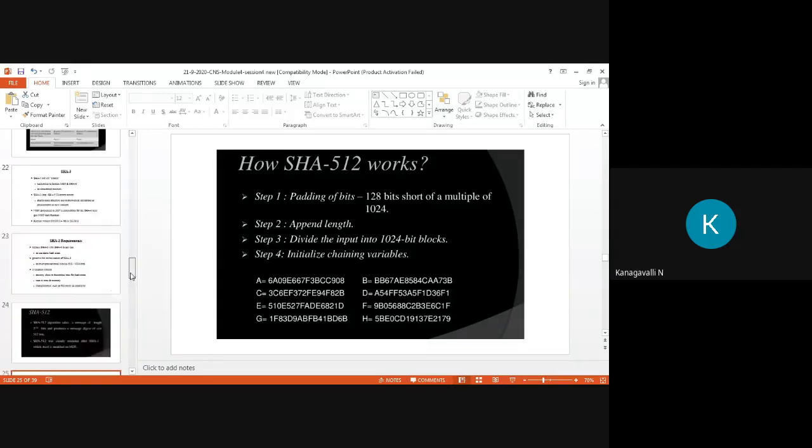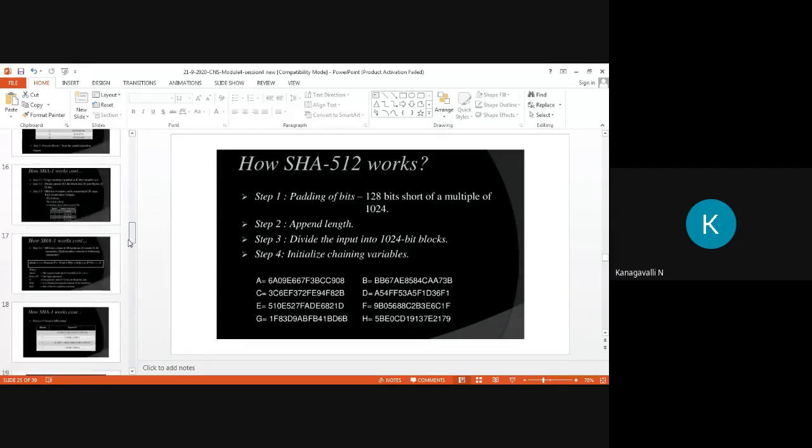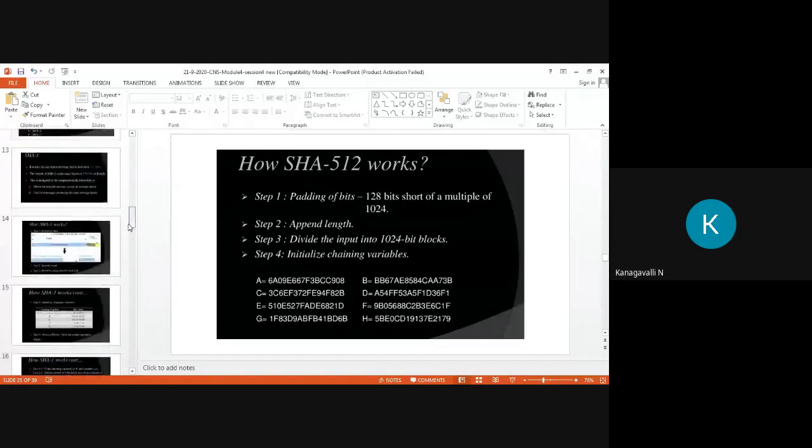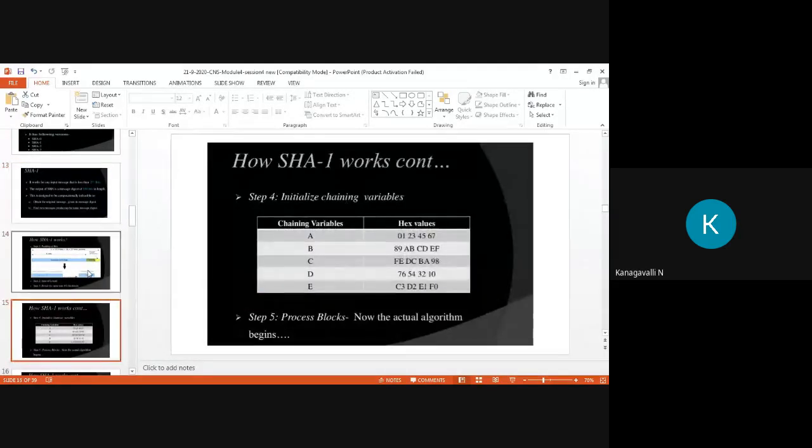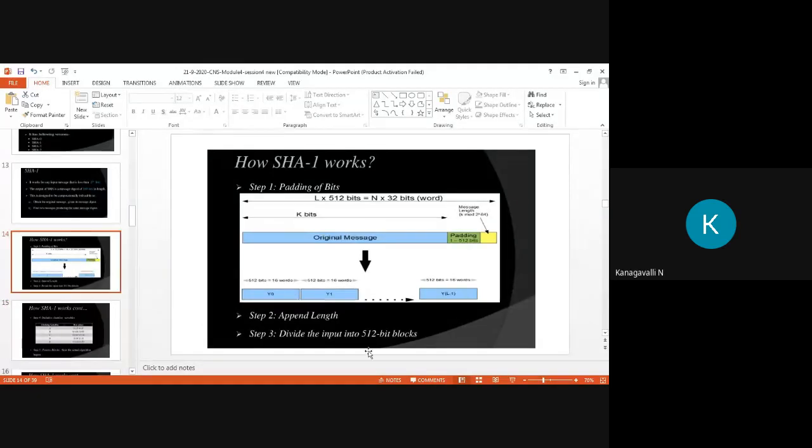See, just you come to here. What is your algorithm in your SHA-1? Divide the input into 512 bit blocks, right? But just check the comparison part also, so it is easier to write from an exam point of view. The first algorithm, step 1 is padding of bits.